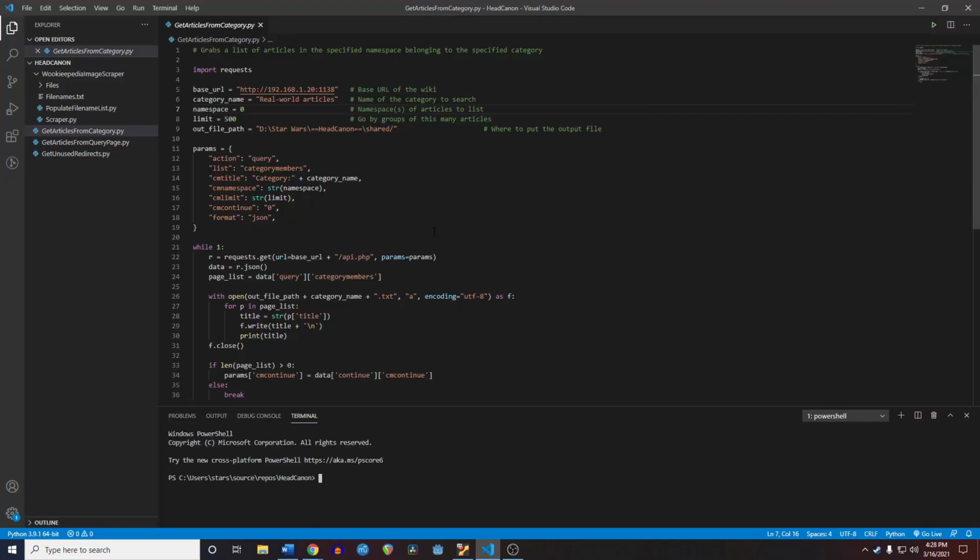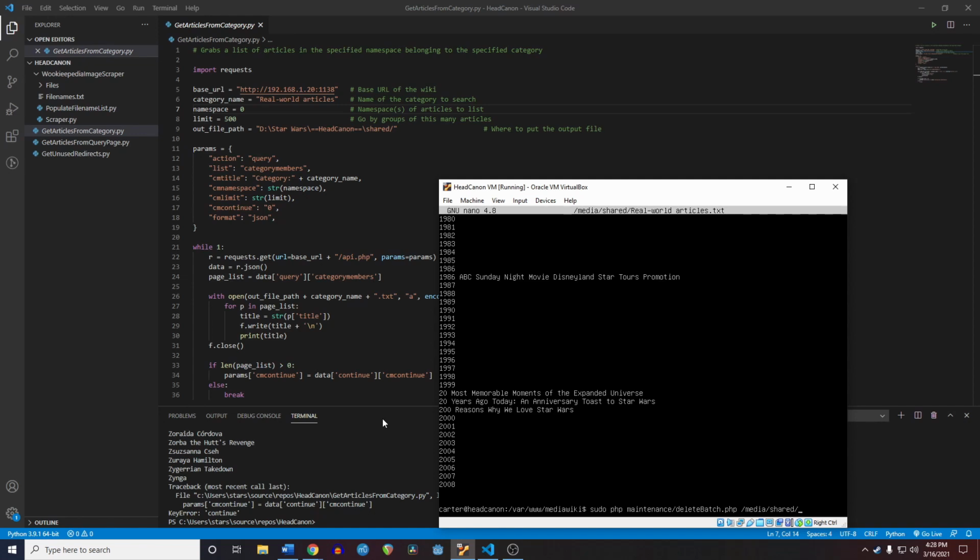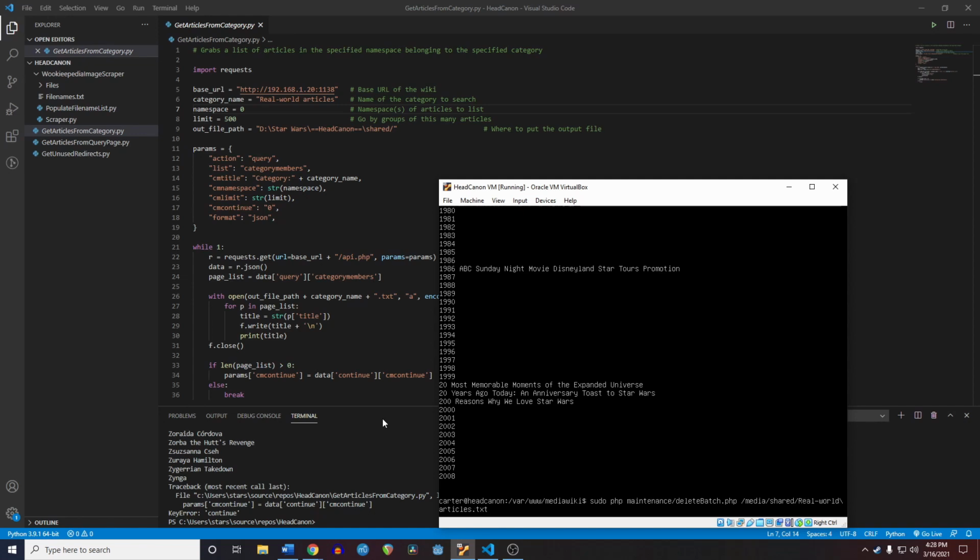Wikipedia conveniently has a category for real-world articles. We can use Python and the MediaWiki API to get a list of page names. We have to be careful to only list pages that are in the main namespace, as we don't want to delete any subcategories yet. Once we have a text file with a list of the article titles, we can follow